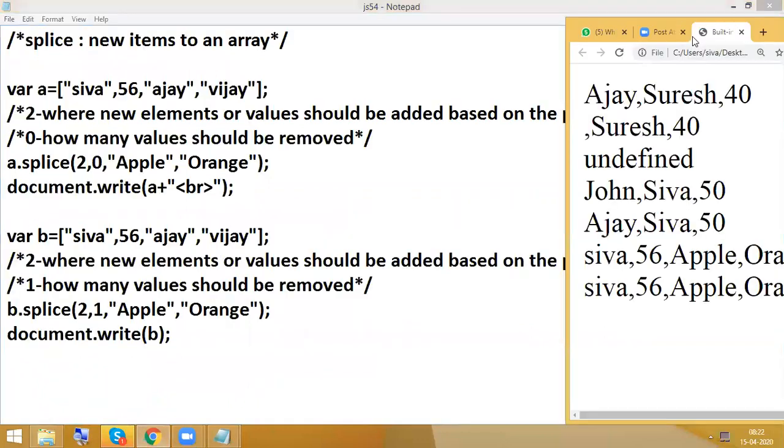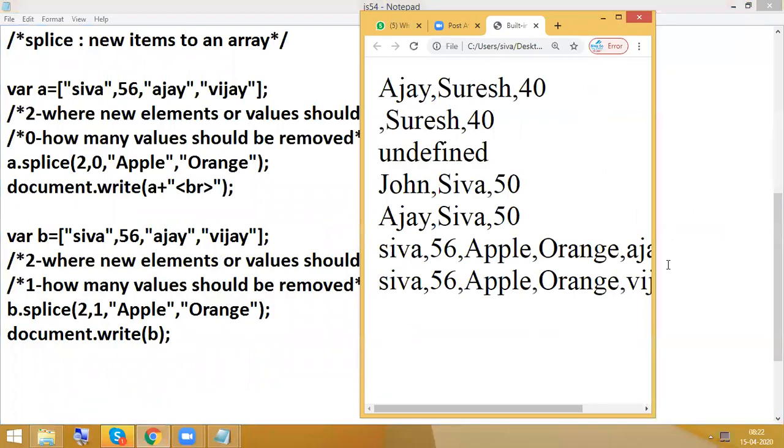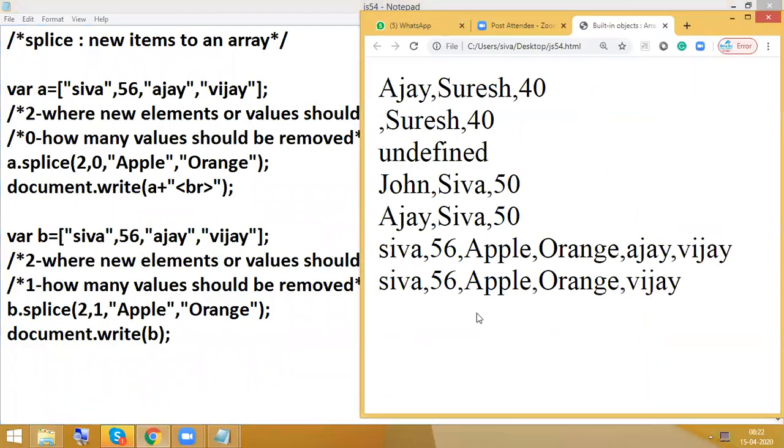Okay, so now see here. So we got the output as usual. In this case, 2 is the same. So from second position onwards, I am having what? Apple, orange. Here I removed the element.